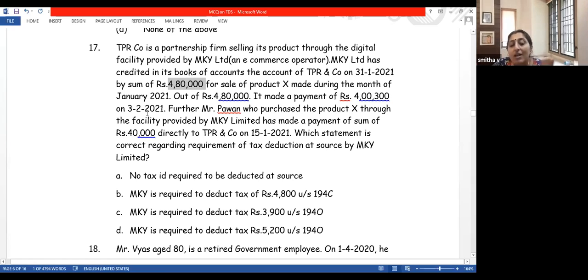So the question is, on what amount do you have to deduct TDS? Mr. A paid 4,80,000 to Amazon. Another person, Mr. B, paid direct to Samsung, 40,000. What is the amount on which TDS is to be deducted? 4,80,000 or 5,20,000? Is there any answer?